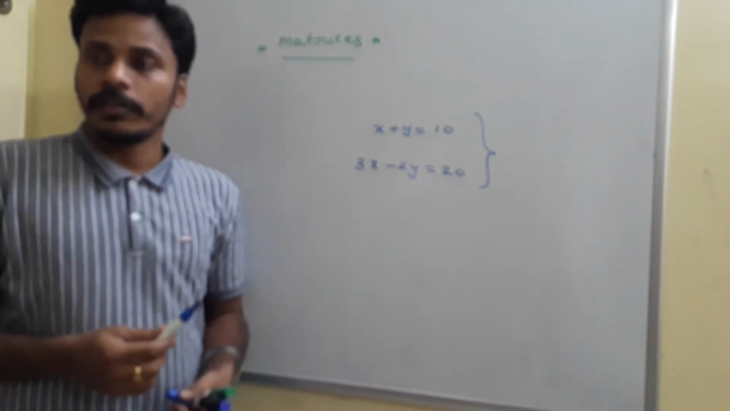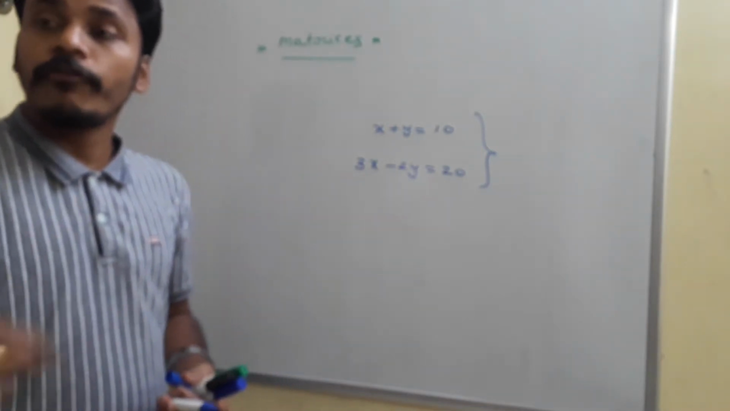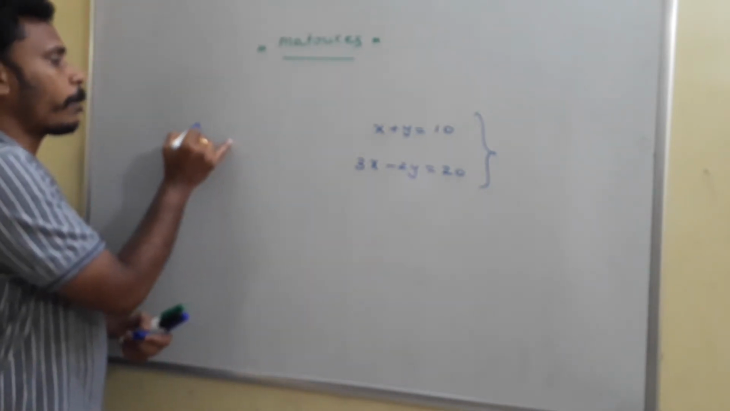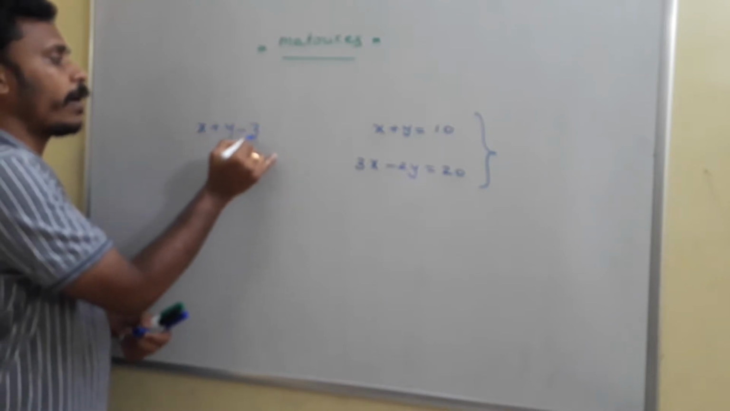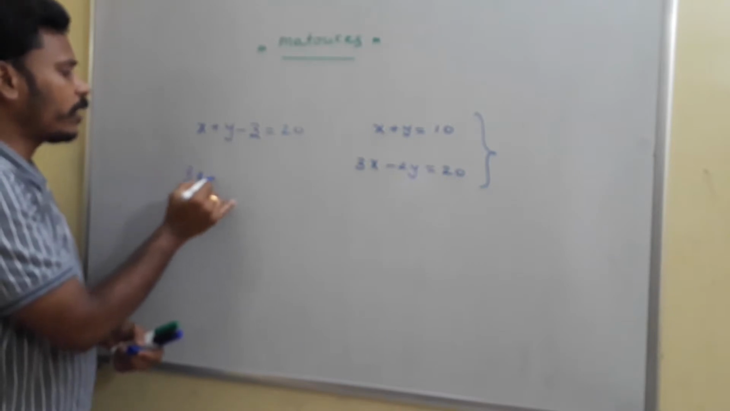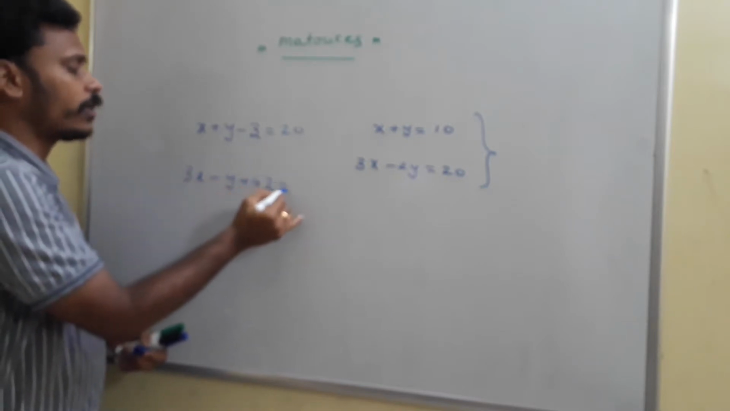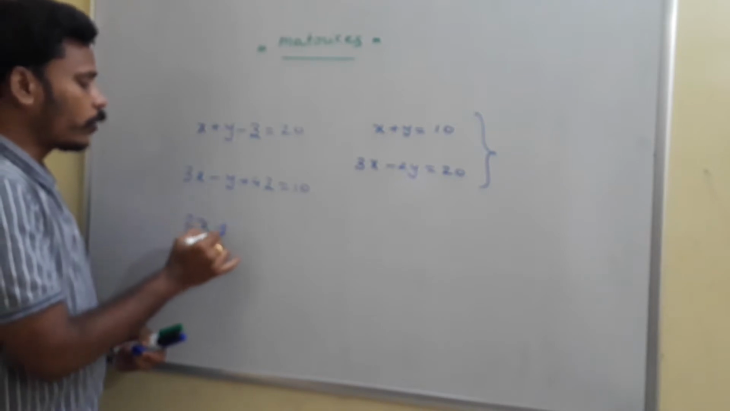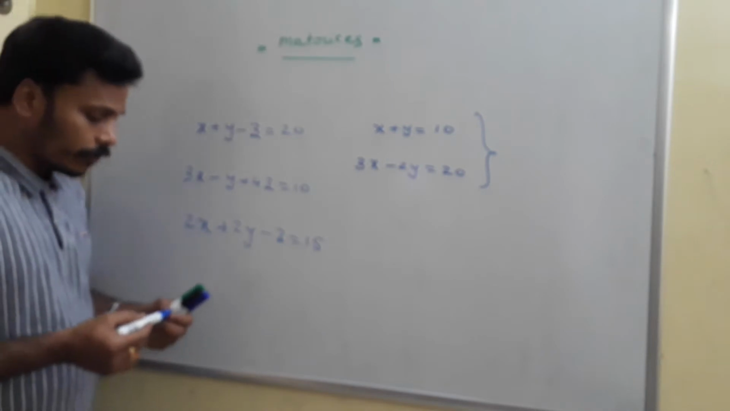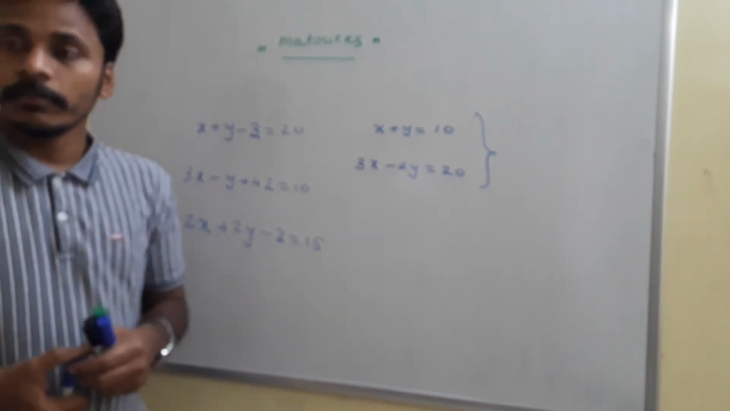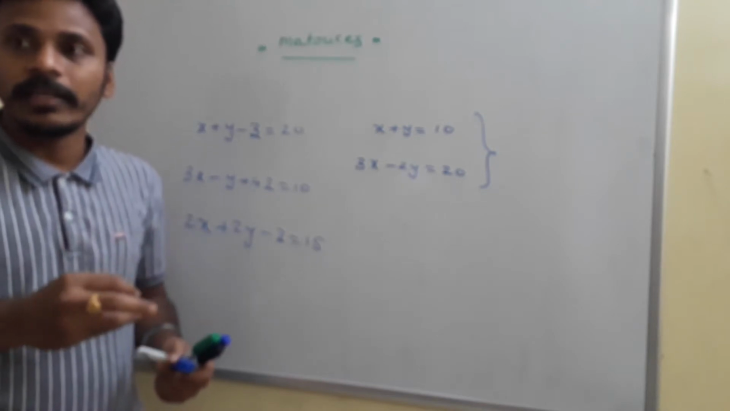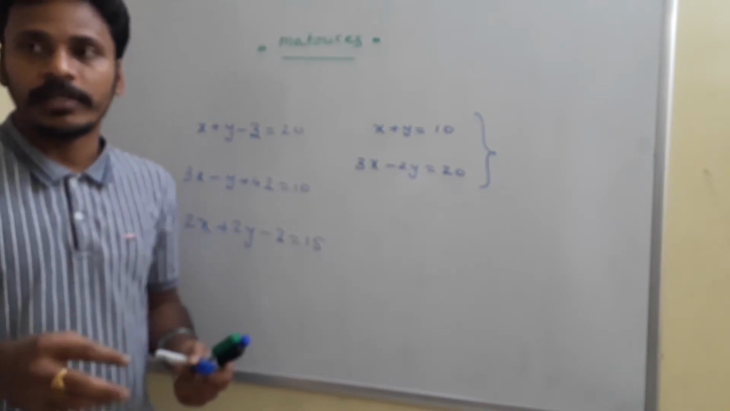Whereas instead of two equations, suppose we have three equations in three variables, like x plus y minus z equals 20, 3x minus y plus 4z equals 10, and 2x plus 2y minus z equals 15. Then also there are some simple ways to solve these three linear equations in three variables to find x, y and z.